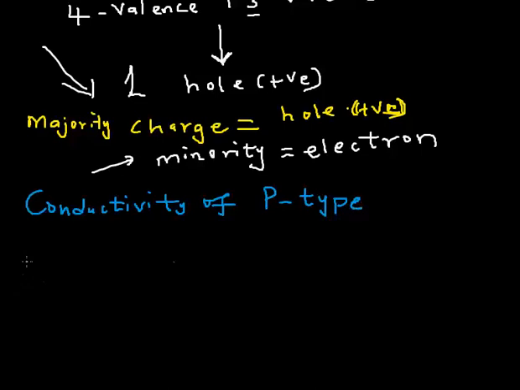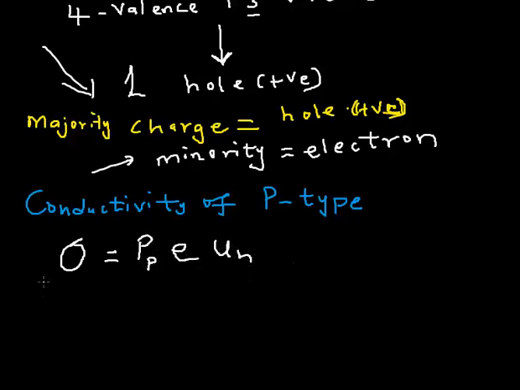Okay, let's see how it works. For the conductivity of p-type, you know very well that the only charge carrier is the hole. So that gives me Pp, the hole concentration, that's what I mean for p-type, multiplied by the electronic charge, then the mobility of the hole.